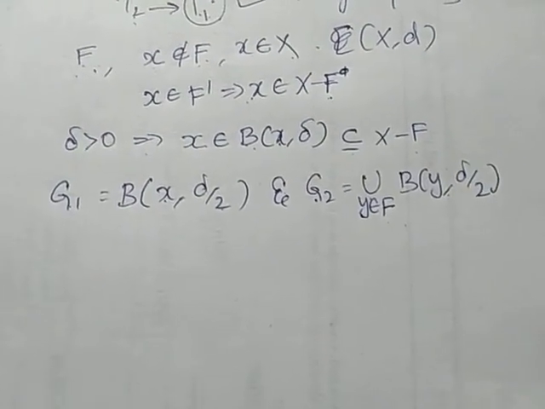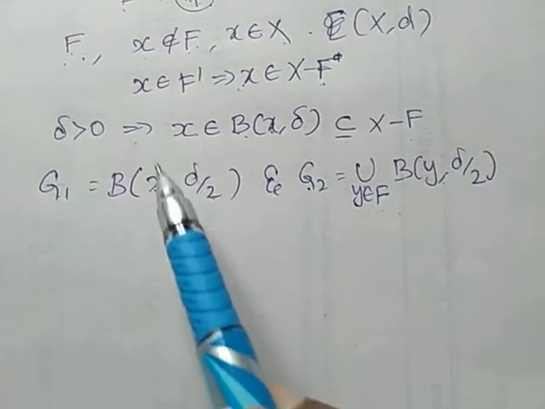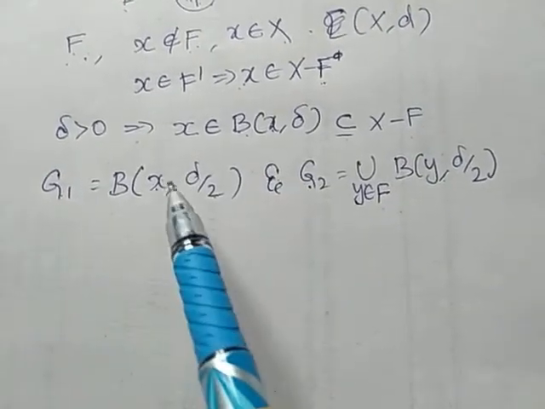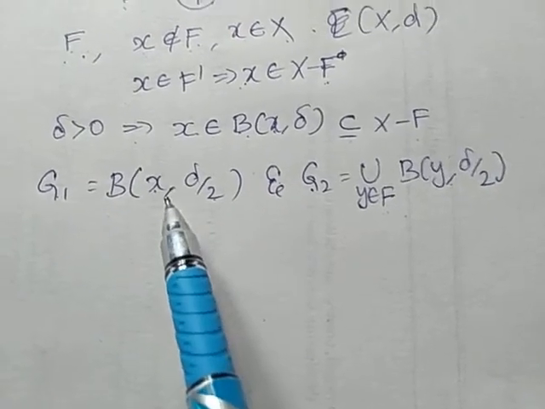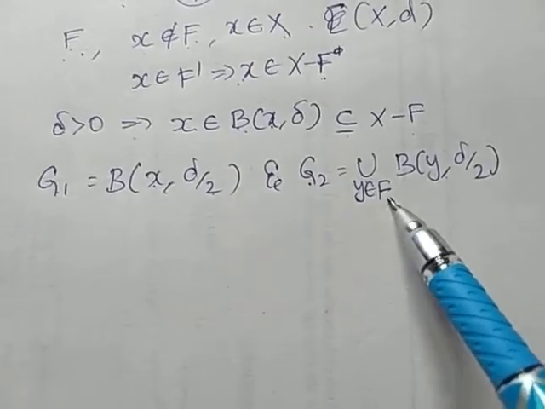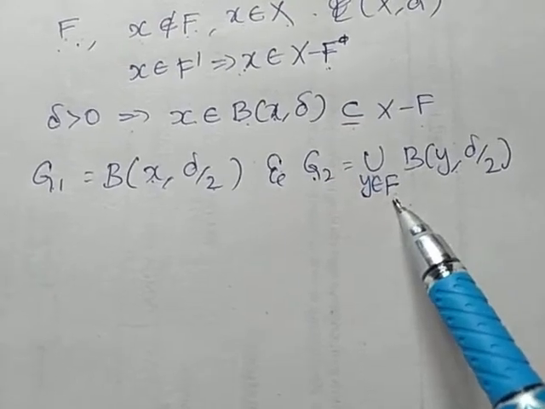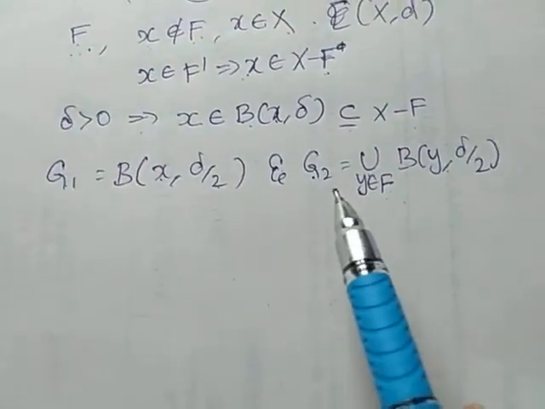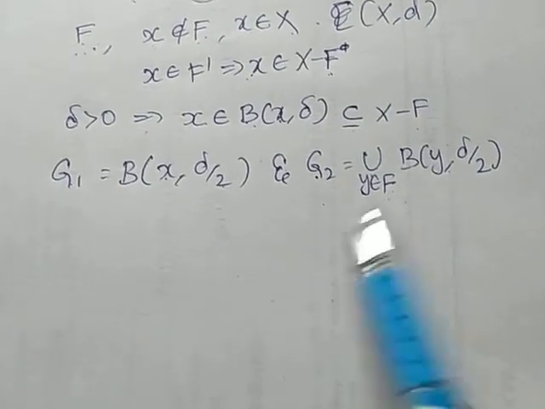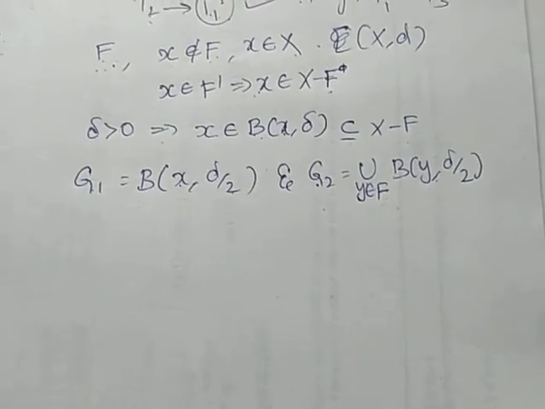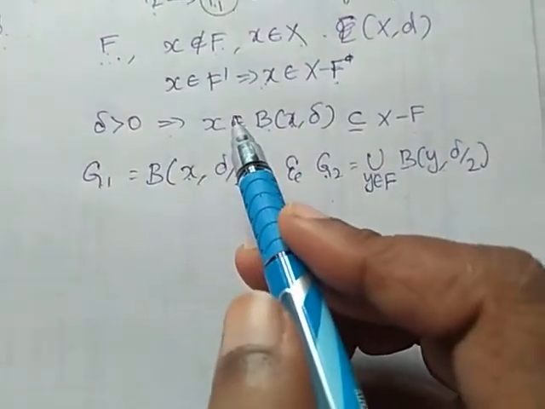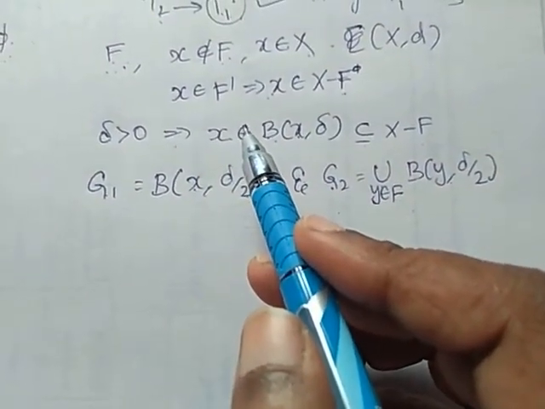To prove a metric space is a regular space, we need a point and a closed set. Here I am not taking a union; I am taking only one point x. Here I am considering all the points in F, because F is the closed set. Also G1 and G2 are open sets, since we know that an arbitrary union of open sets is open.